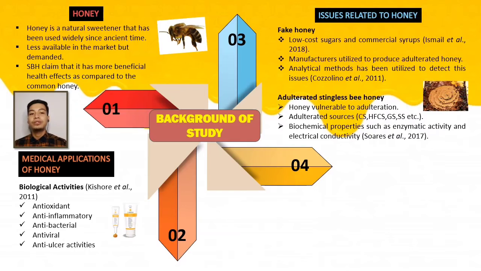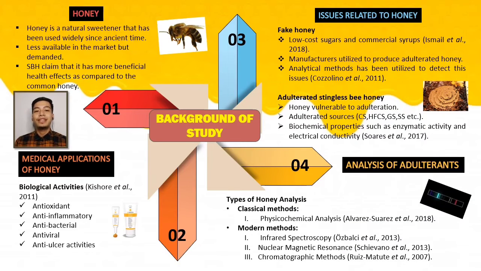Adulterants are the main issues in stingless bee honey products because they will affect the original quality of stingless bee honey. Low-cost sugars and commercial syrups are common substances for honey adulteration. Well-known adulterants are from sugarcane and sugar beet. Several analytical methods have been proposed to detect the presence of adulterants in stingless bee honey, which are infrared spectroscopy, chromatography methods, and nuclear magnetic resonance analysis.